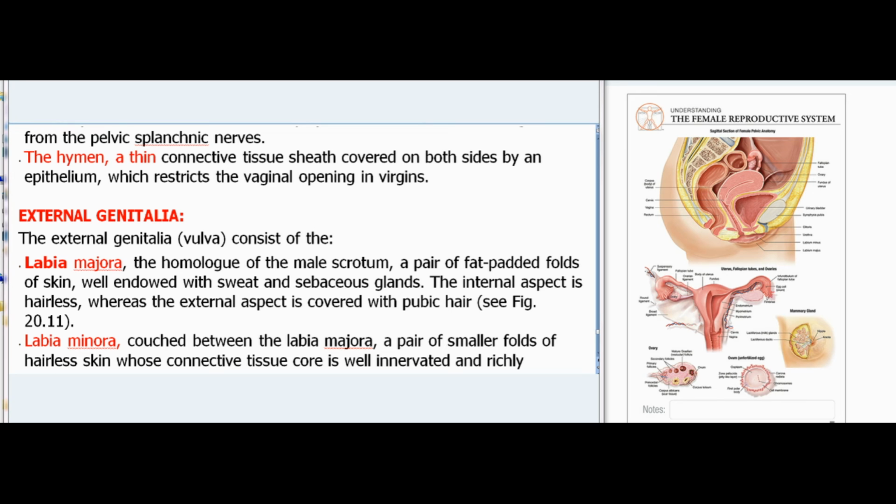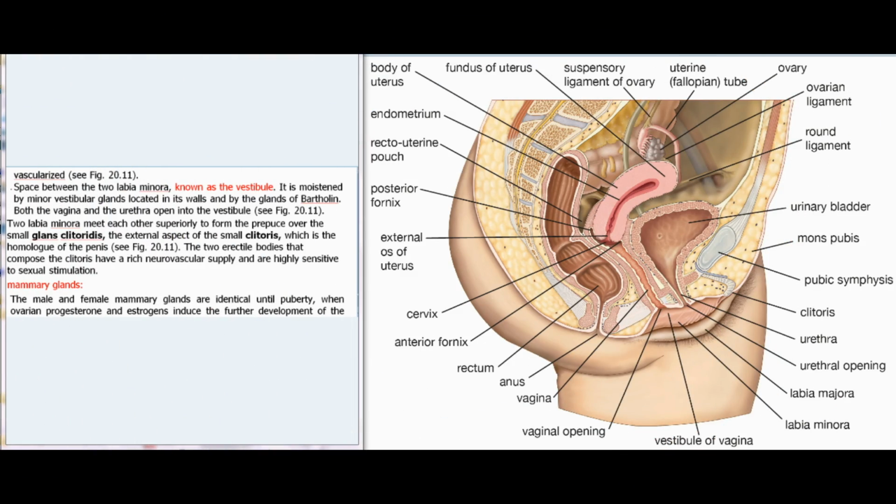of fat padded folds of skin, well endowed with sweat and sebaceous glands. The internal aspect is hairless, whereas the external aspect is covered with pubic hair, see Fig 20.11. Labia minora, couched between the labia majora, a pair of smaller folds of hairless skin whose connective tissue core is well innervated and richly vascularized, see Fig 20.11.